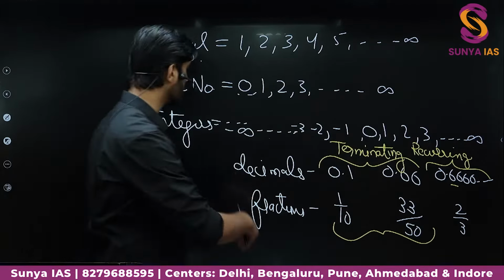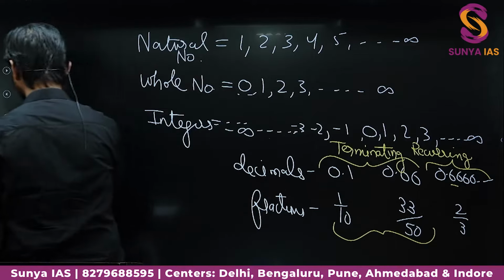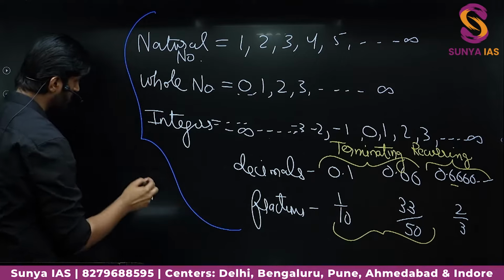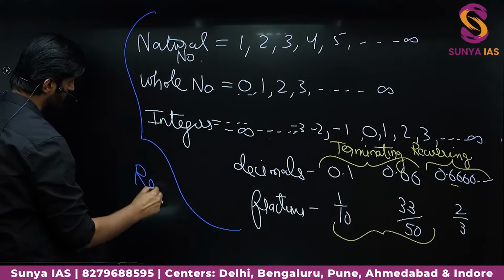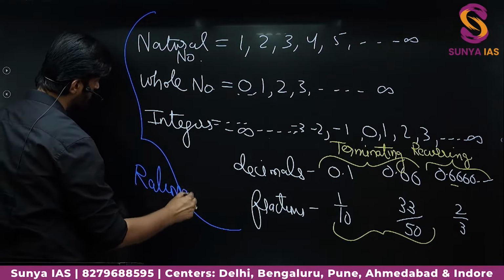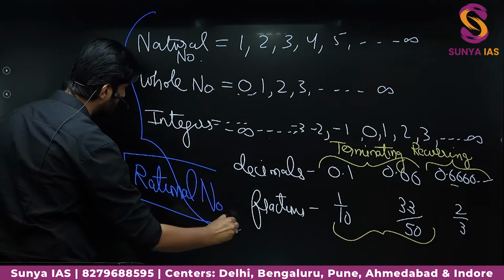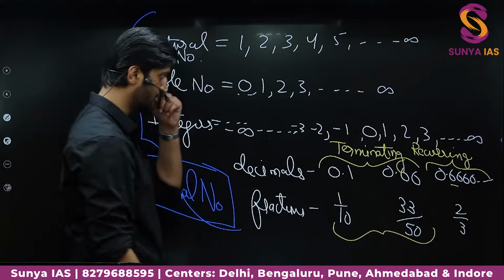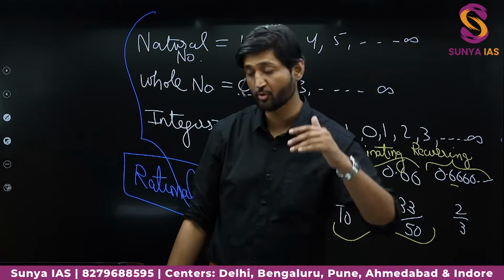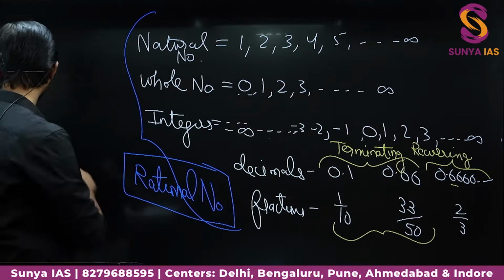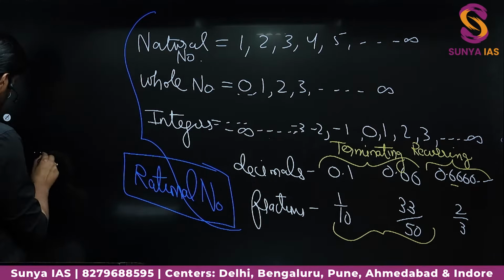All these numbers can be called rational numbers. So the name given to these numbers is rational numbers. If these numbers are rational, it is imperative that there should be some irrational numbers also, right? So what will be the irrational numbers?